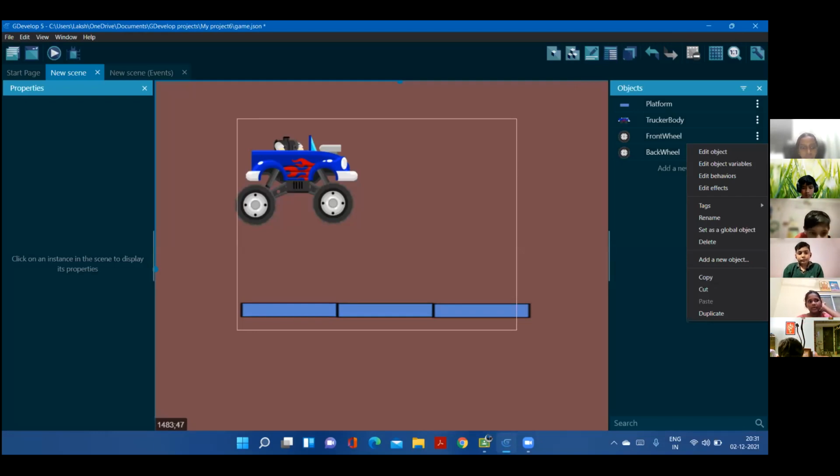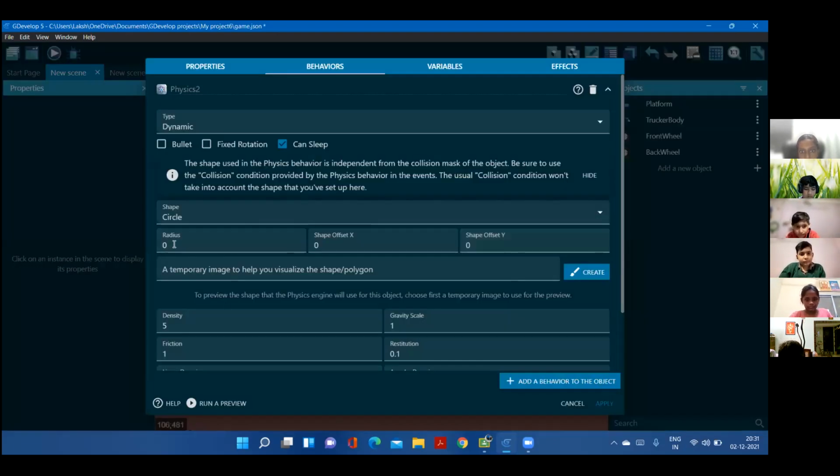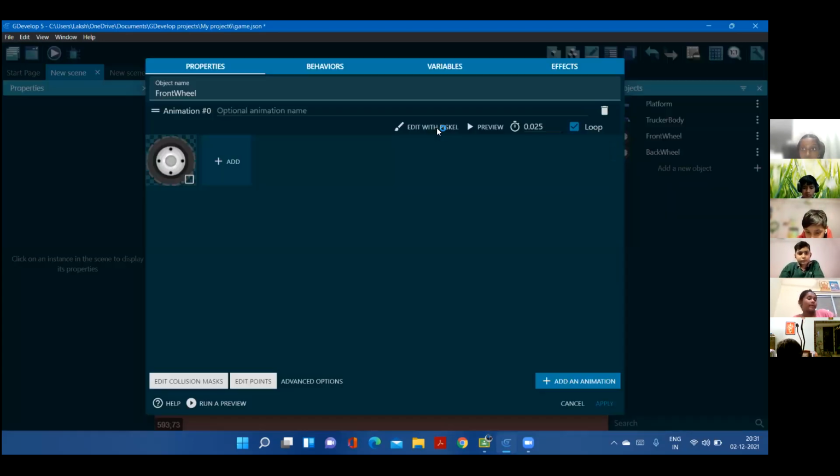I think we need to edit the points. Yeah, points we can do later. Now we're just talking about the wheel staying on top, just hovering without coming onto this platform. It means it will work. So we have to change the radius of the front wheel and back wheel also. Then only it works. You forgot about this radius. Okay. You have to change the radius. I have to check the width and height first.